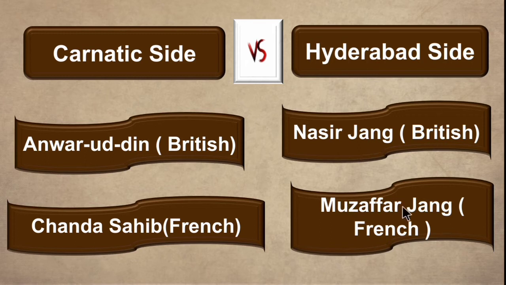So children, in Carnatic you have to say Nawab. In Hyderabad you have to say Nizam. So who will become the next Nizam? Nizam means the ruler. Nazir Jang was supported by the British and Mozaffar Jang was supported by the French. So I hope you are clear with this. Now let's see the battles.